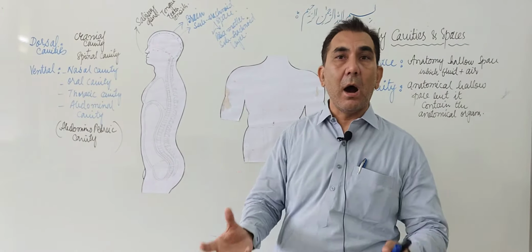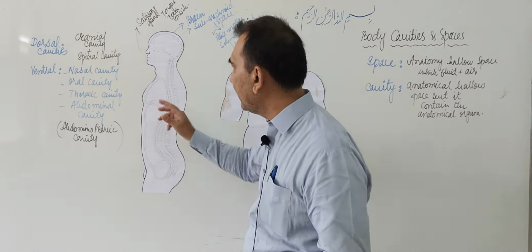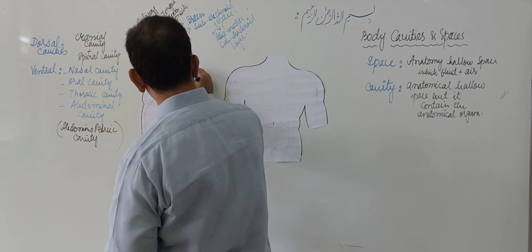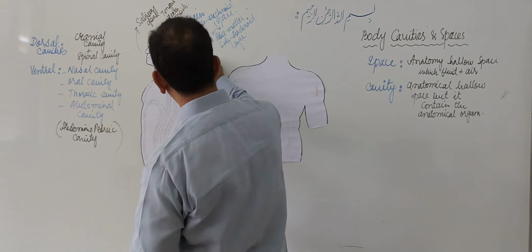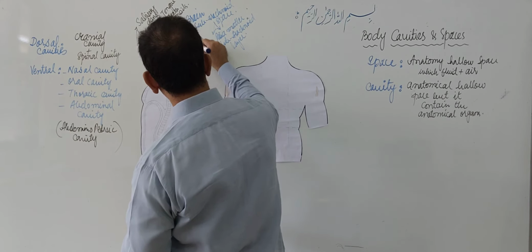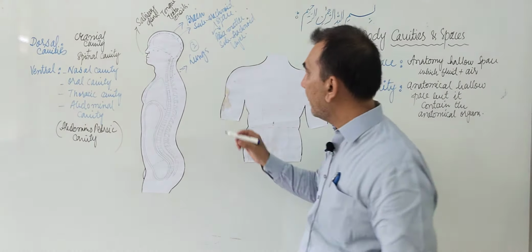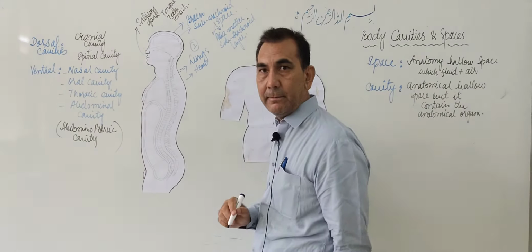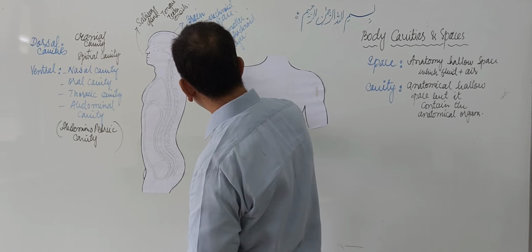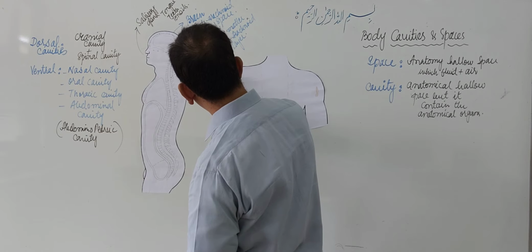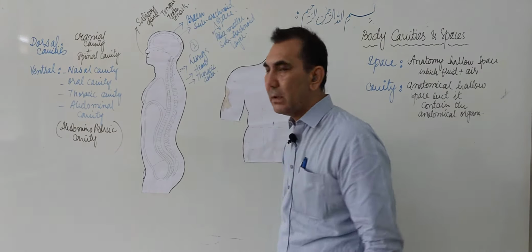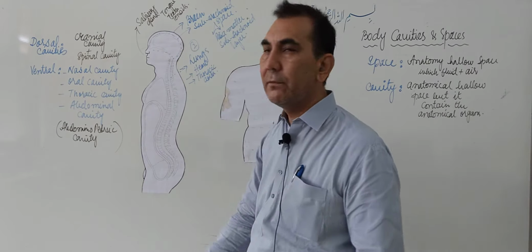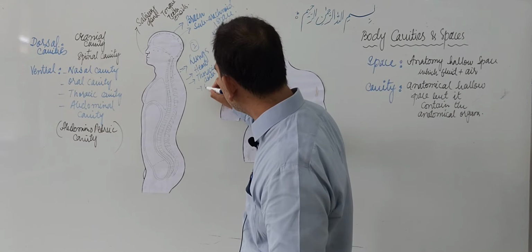Now, what organs are present inside the thoracic cavity? The inside of the thoracic cavity is mostly occupied by the lungs, one pair of lungs, and the heart. Okay, and the thoracic aorta. The thoracic aorta passes through from the throat, and the esophagus.